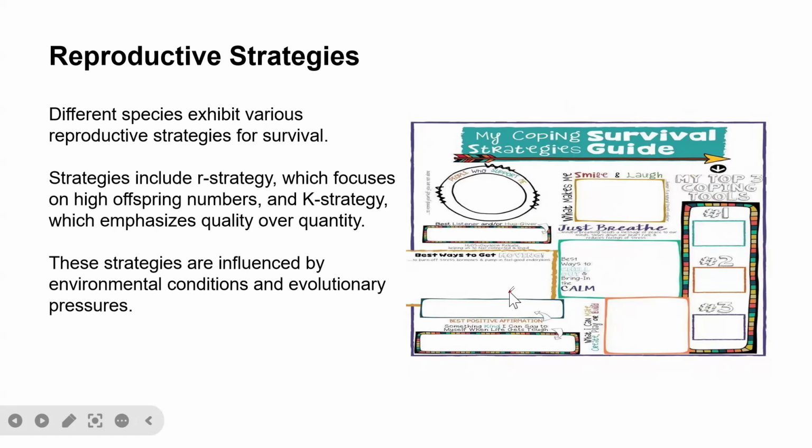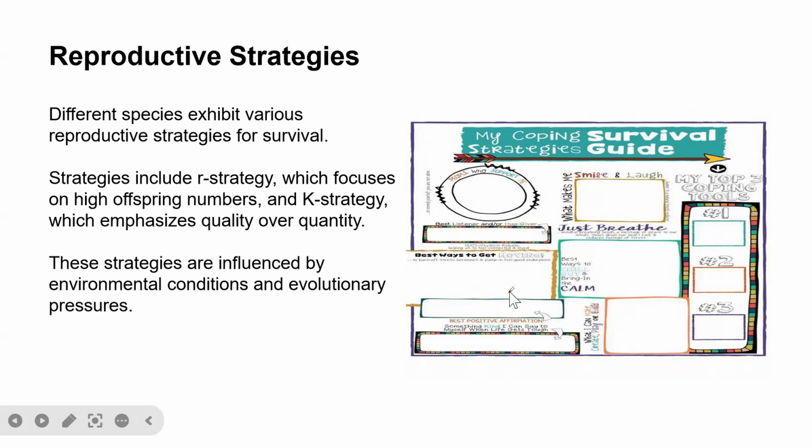These strategies include R strategy. R strategy focuses mostly on high offspring numbers, like in bacteria. You can have one bacterium develop into thousands within 2 minutes or within 10 minutes. So it means that they have a low generation time. Within a short period of time, a lot of offspring will be generated.